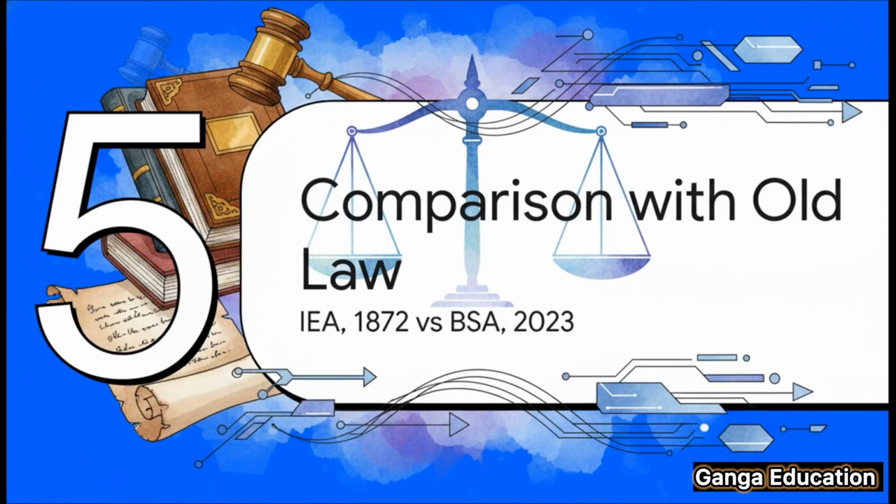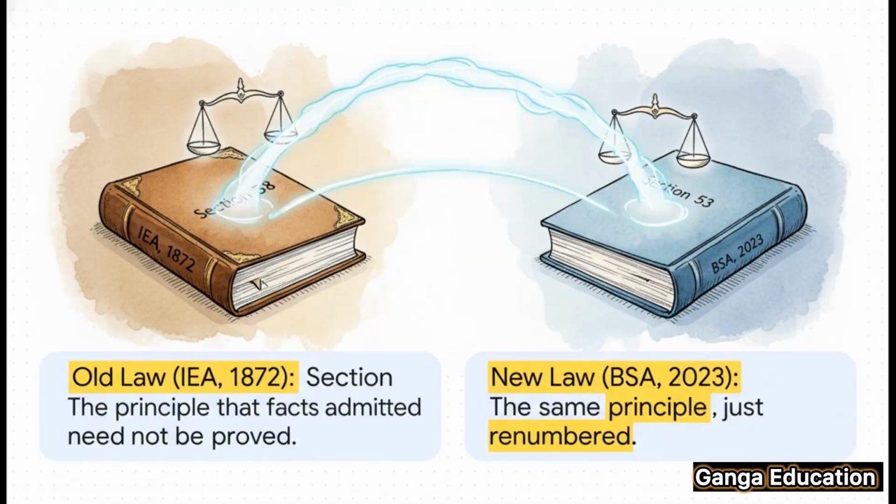Now, a question I often get from aspirants is about the relationship between these new laws and the old ones. So let's quickly compare Section 53 of the BSA with its counterpart in the old Indian Evidence Act. This provision used to be Section 58 of the Indian Evidence Act of 1872. The new Bharatiya Sakshya Adhiniyam 2023 has placed this exact same provision under Section 53. So the crucial takeaway here is this: there has been no substantive change to the law. The principle is exactly the same, only the section number has been updated. This is done to ensure legal continuity.